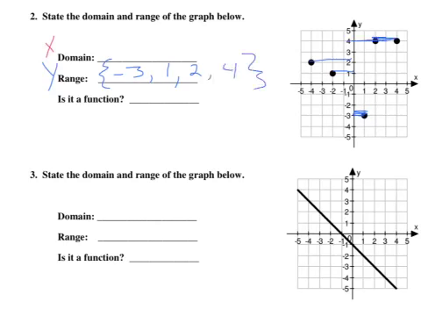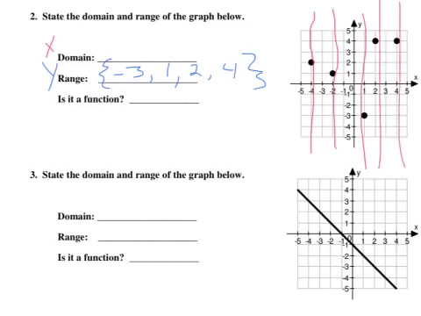Okay. I have 5 points again. I only listed 4 because 2 of them traced back to 4. Is it a function? So will it pass the vertical line test? I will draw vertical lines through each of the points and see if the line goes through more than one point. So it passes the vertical line test there, passes there, there, there, and there. So is it a function? Yes.